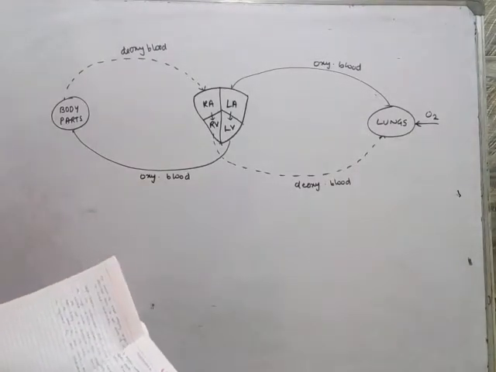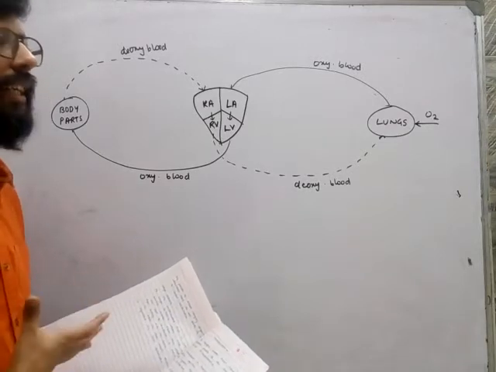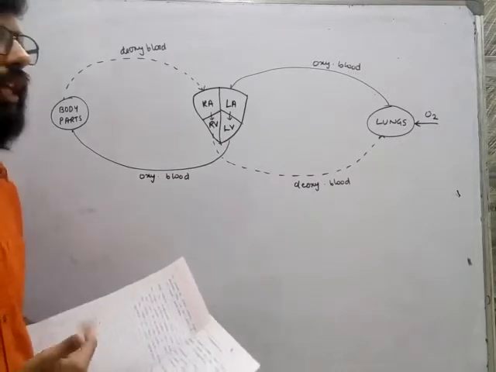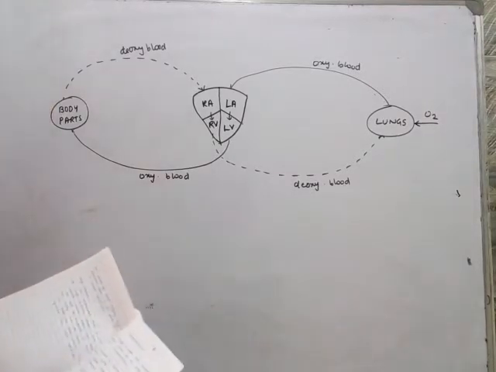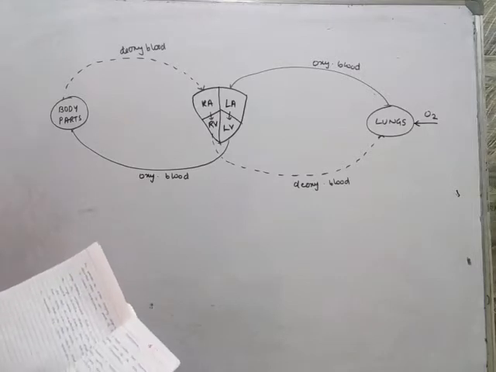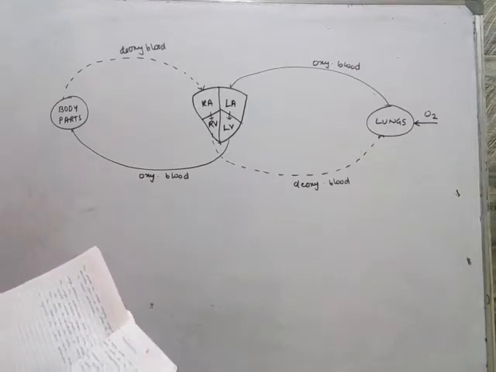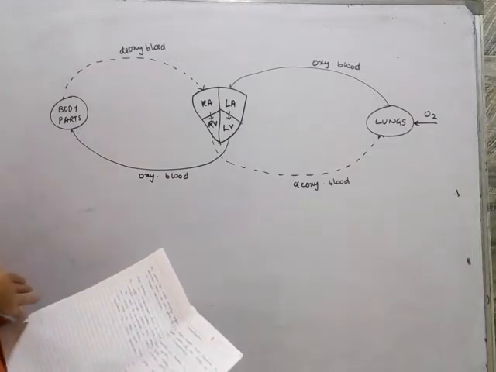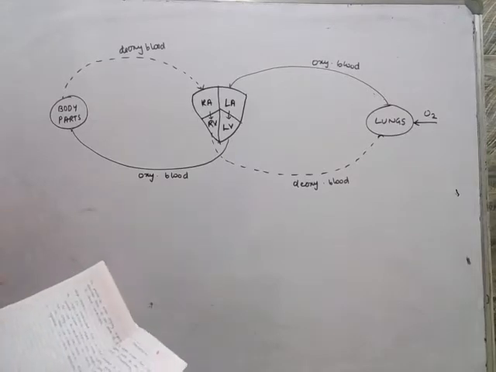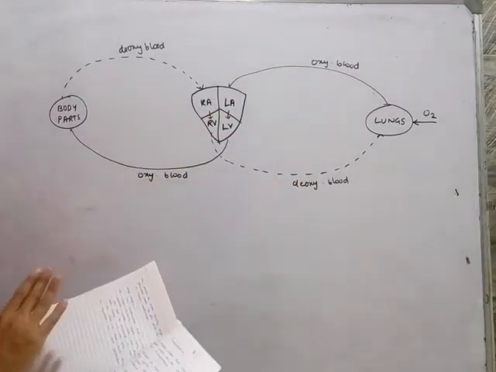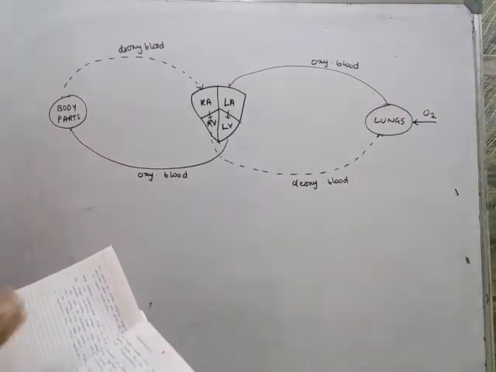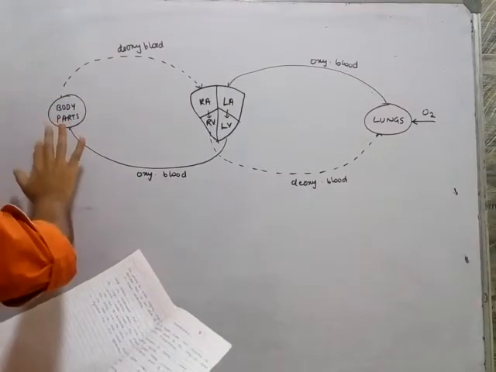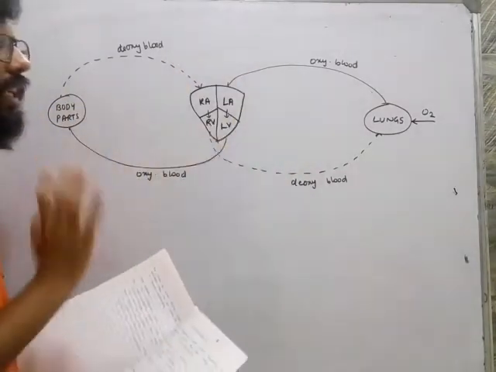Now, the circulatory system consists of many things, for example, heart, arteries, veins, capillaries, blood, and lymph. So we'll be dealing with all this. Now, significance. What is the importance of the circulatory system? The first is transportation of gases. The transportation of oxygen from the lungs to the cells of our body, and the transportation of carbon dioxide from the cells to the lungs. So this has to be done.